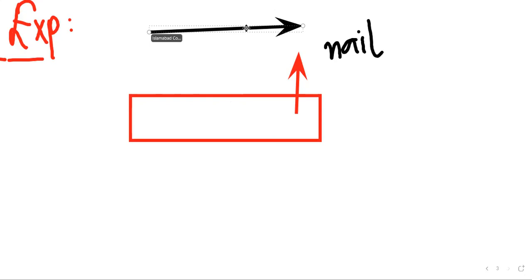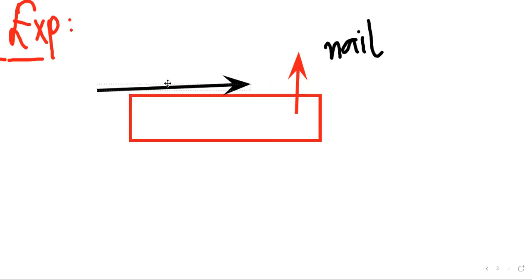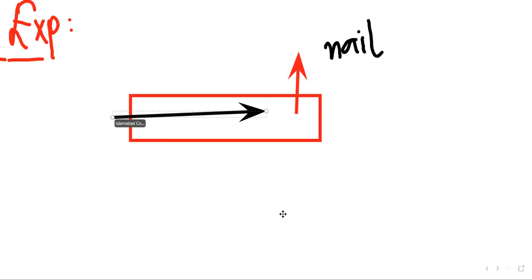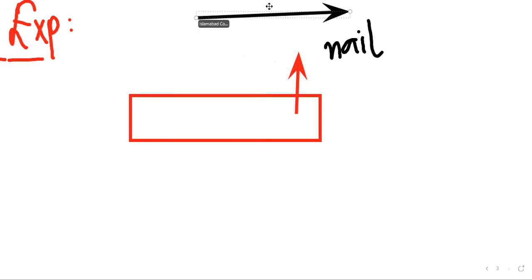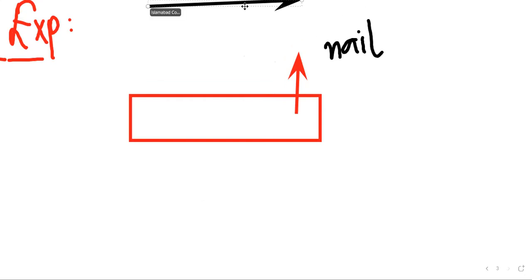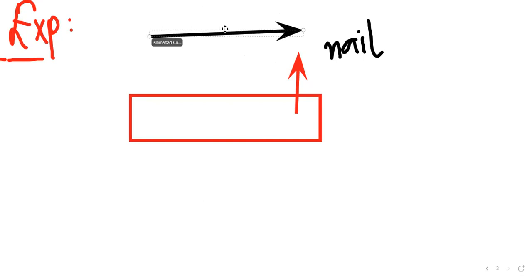So let's review the whole cycle of energy. Here the hammer has no energy at this point when it is placed on a wooden piece. When it is lifted, the hammer gains potential energy. At this point it has potential energy. When it starts moving towards the nail, its gravitational potential energy is converted into kinetic energy.